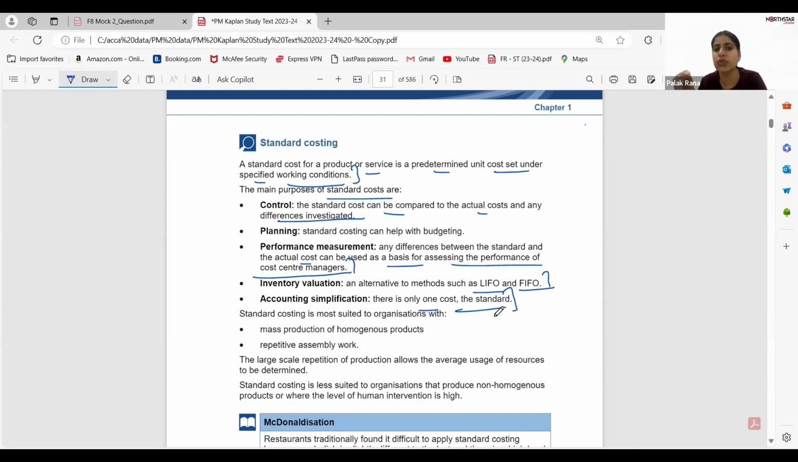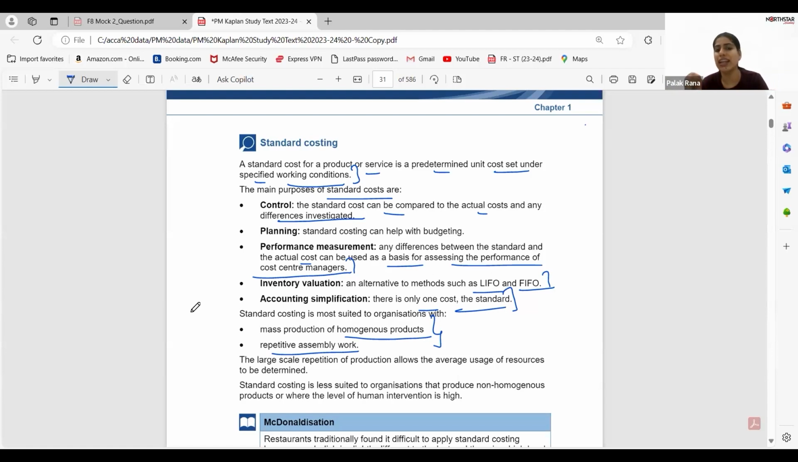Next, standard costing is more suited to organizations with mass production of homogeneous products and repetitive assembly work. So whenever there is a question in front of you about in what area standard costing will be useful: it is only possible to apply standard costing in a good manner whenever we have to produce a product in a mass production manner, that yes, we can say that this particular product per unit will be this much. And whenever there is repetition, then we can decide the standard cost of a particular product.